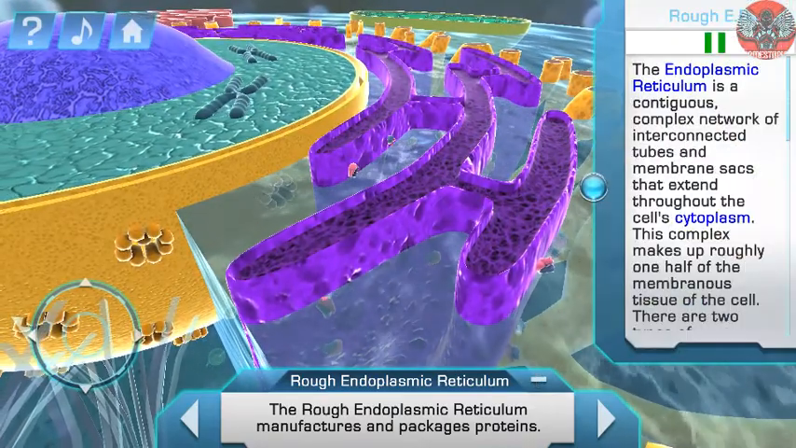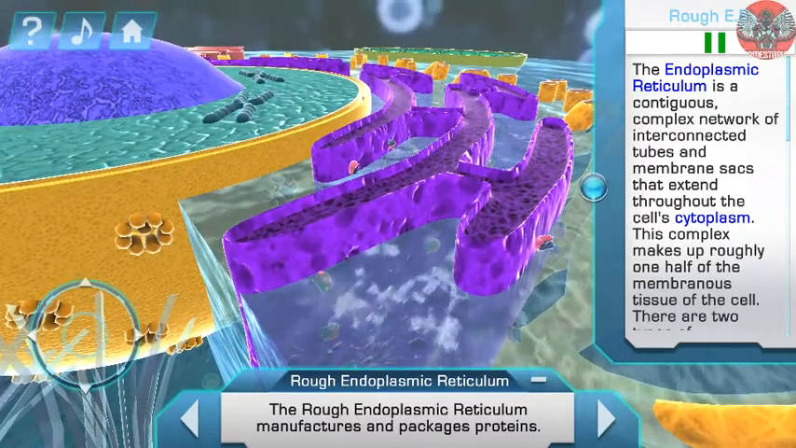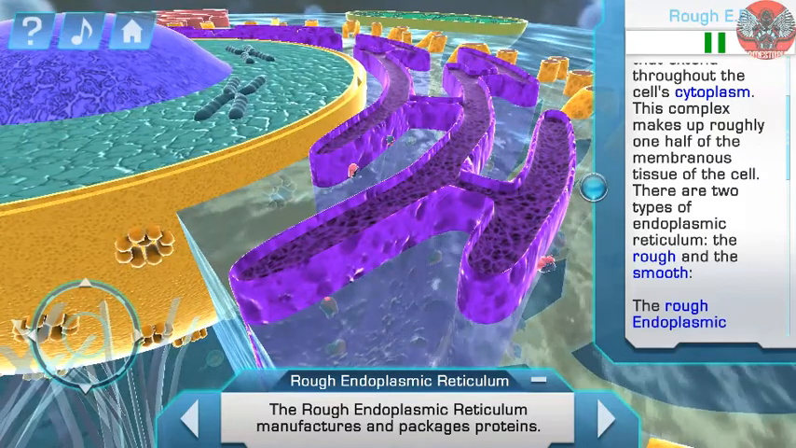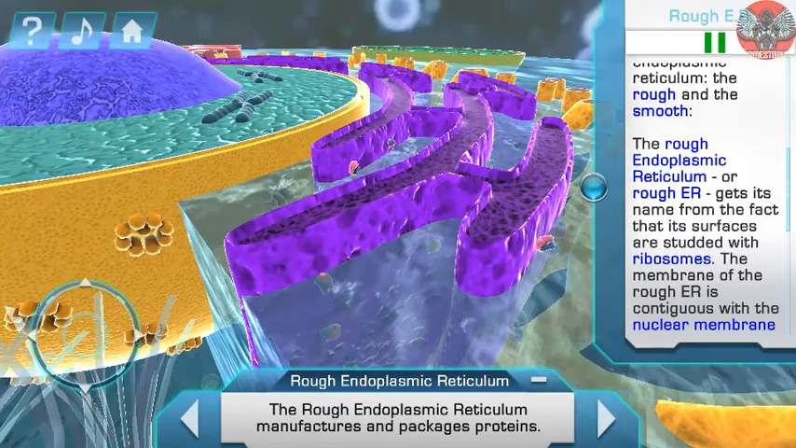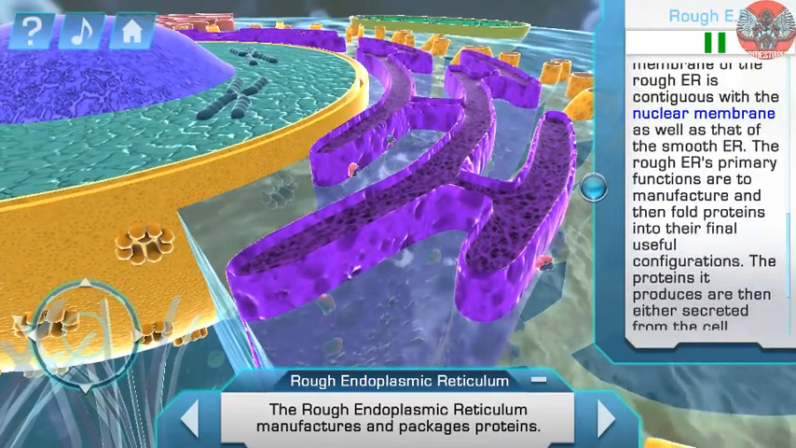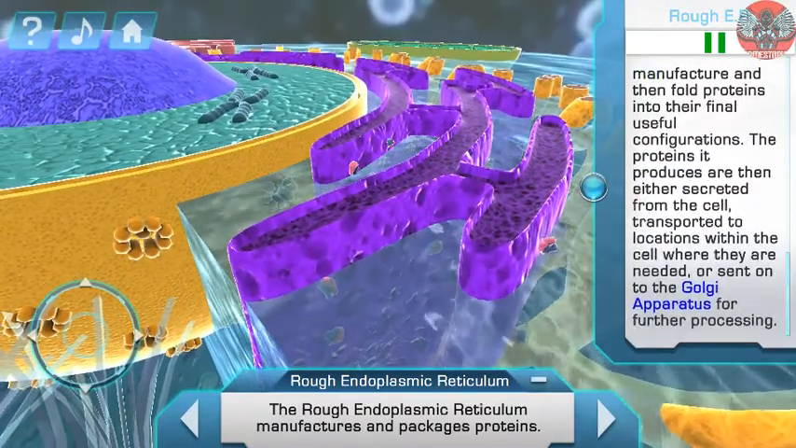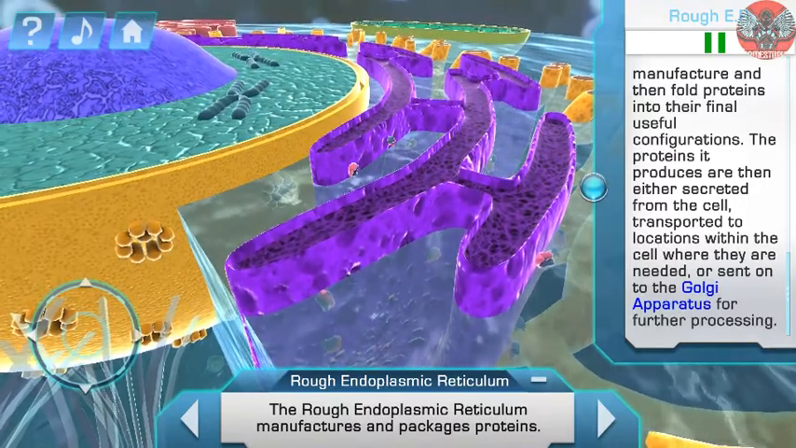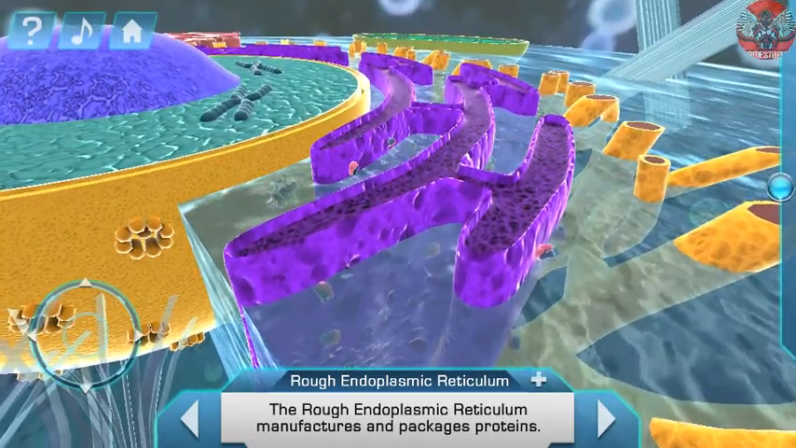The endoplasmic reticulum is a contiguous, complex network of interconnected tubes and membrane sacs that extend through the cell's cytoplasm. This complex makes up roughly 1/2 of the membranous tissue of the cell. There are two types of endoplasmic reticulum, the rough and the smooth. The rough endoplasmic reticulum, or rough ER, gets its name from the fact that its surfaces are studded with ribosomes. The membrane of the rough ER is contiguous.